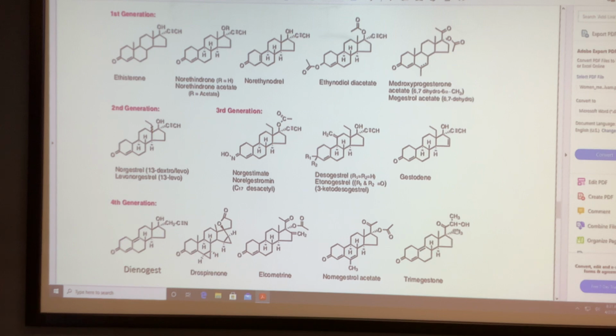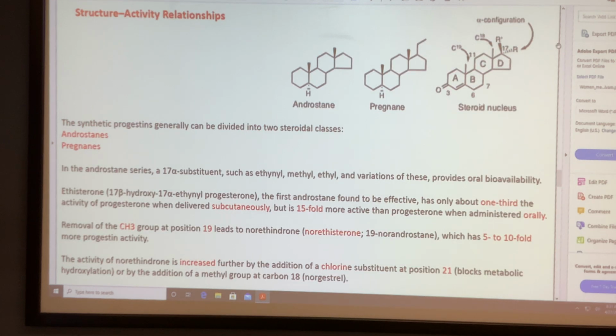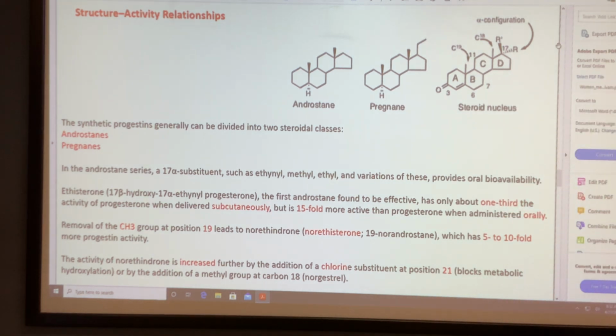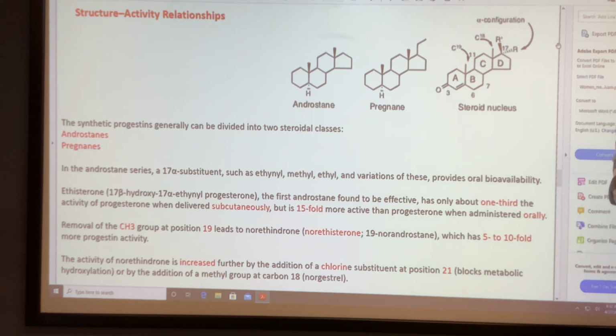Methyl substitution is also good for activity and makes the compound stable to metabolism, good for oral activity. Ethisterone is the first orally effective progestin, and it has 1/3 of the activity when given subcutaneously, but the compound has 15-fold more activity when given orally.